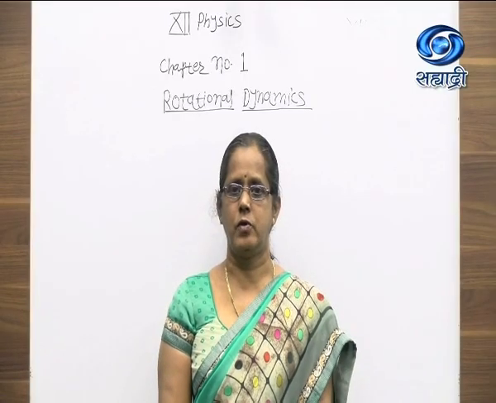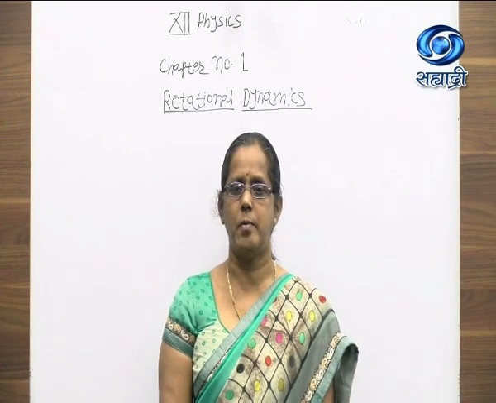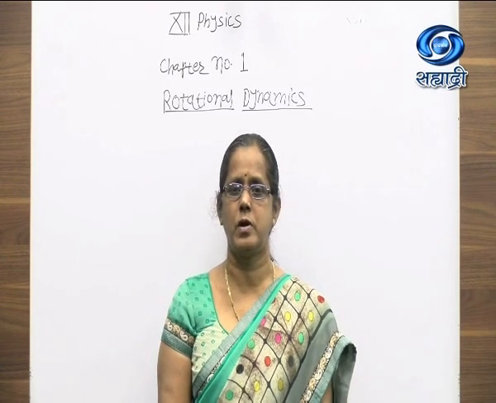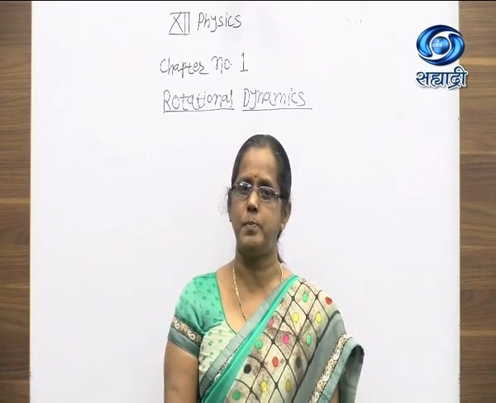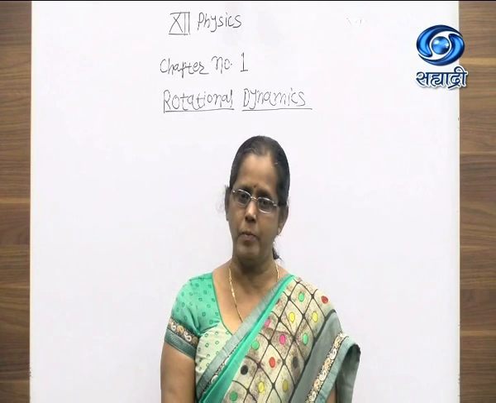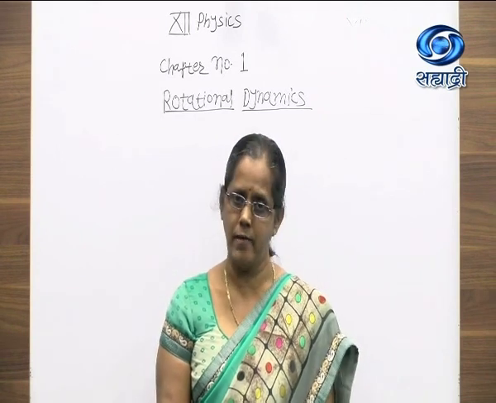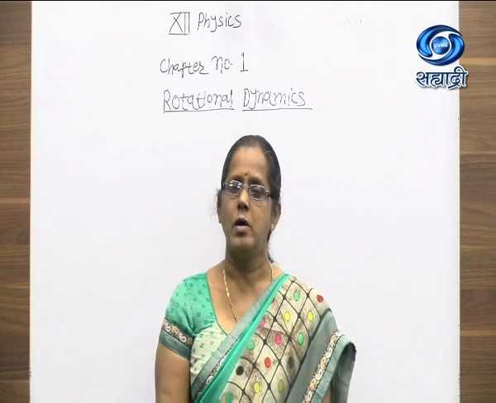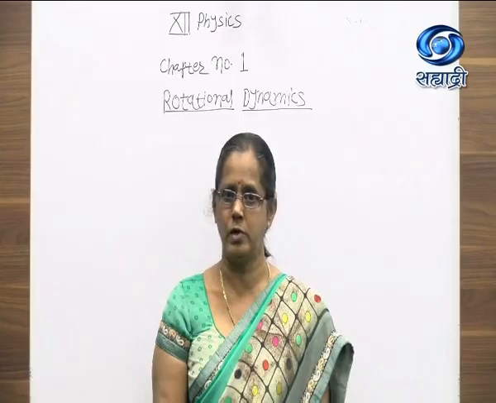Hello students. So in this way, in today's lecture, we have studied about the vertical circular motion, and we have seen how the speed of this point mass or the bob is going on varying under the action of gravity. And we have solved one numerical on this vertical circular motion.